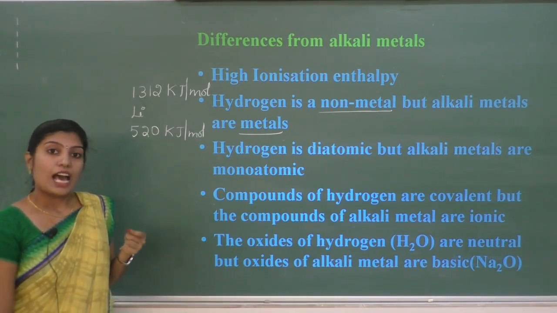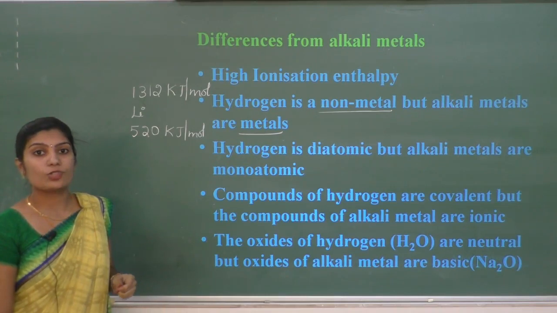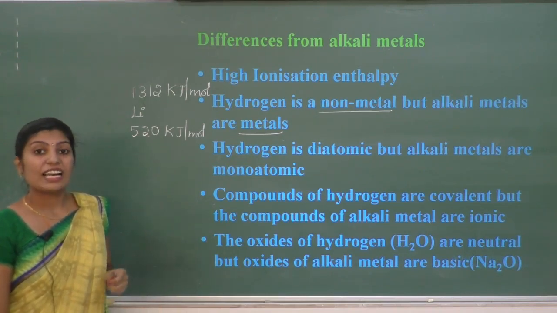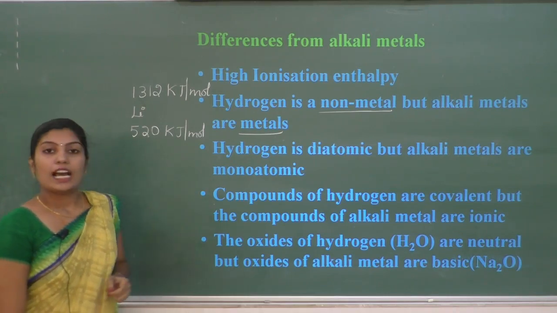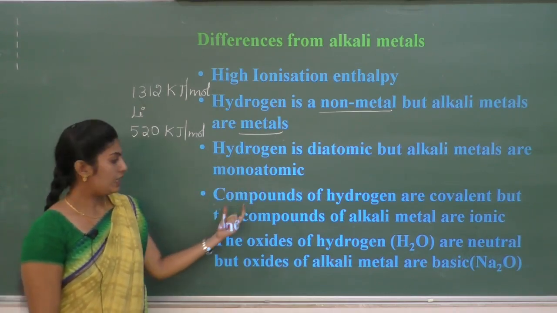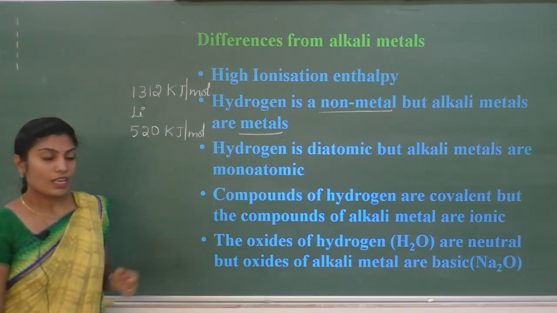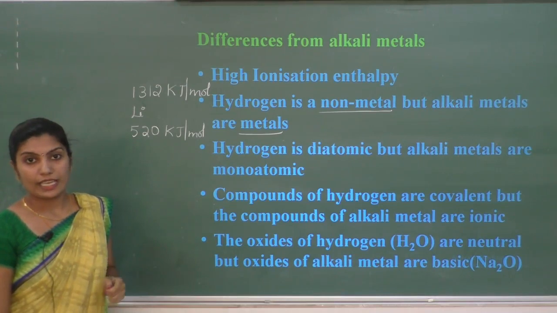That means, as I already said, in the elemental form, hydrogen will exist as dihydrogen, but the alkali metals are monoatomic. Next difference is compounds of hydrogen are covalent.